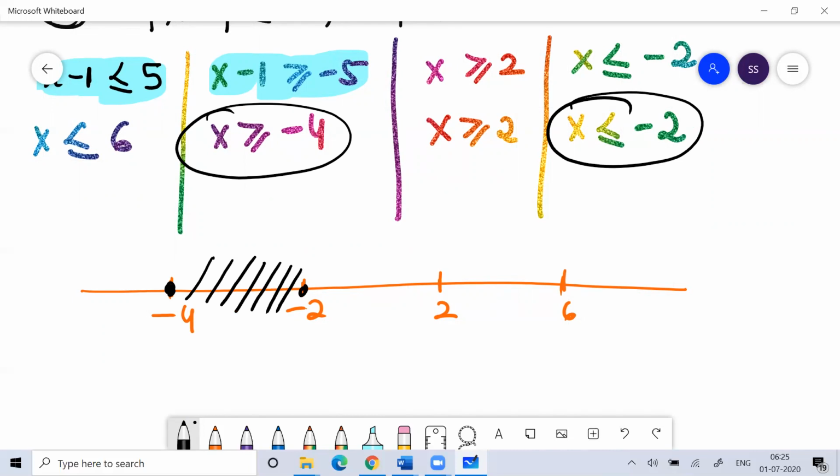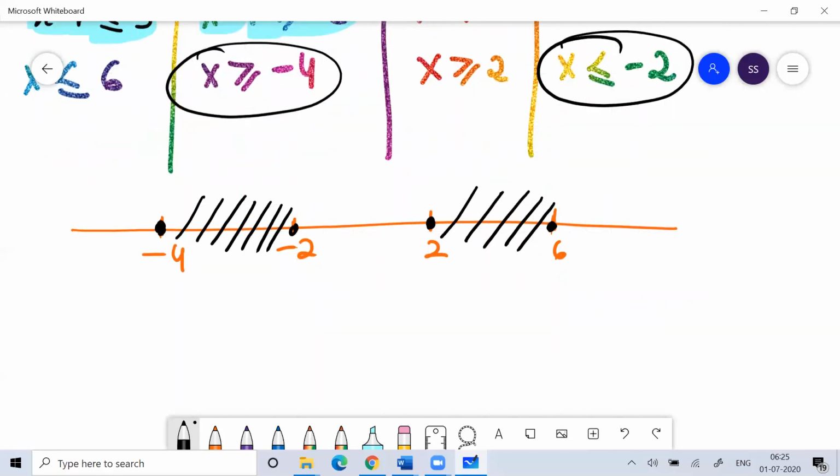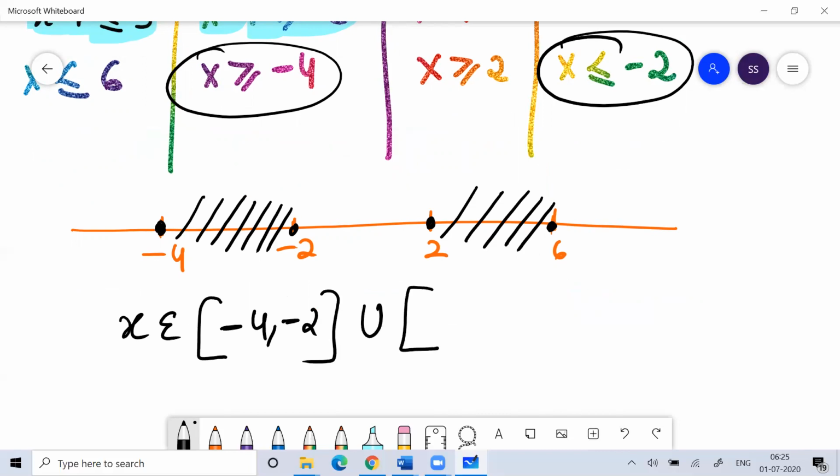Then similarly, x is greater than or equal to 2 and x is less than or equal to 6. This range is acceptable, simple. So the value of x is from minus 4 to minus 2, both square brackets, union square bracket 2 comma 6. Simple problem. I think the questions tend to be repetitive. It's the same kind of concept again, but just bear with me. Those who know this, it would be easy, and those who don't know, let them practice.